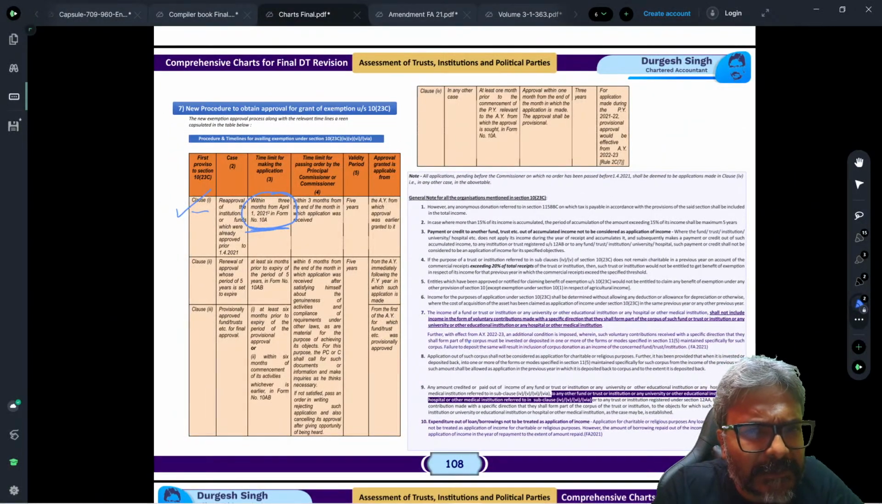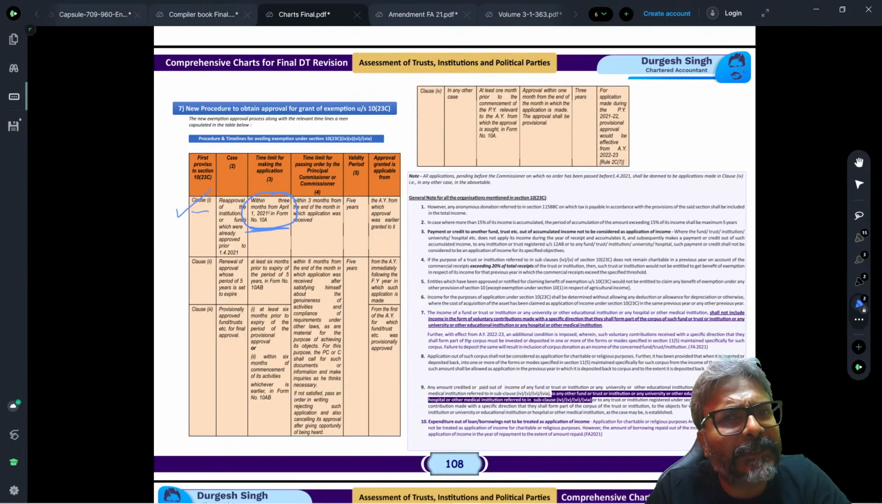Now the chances are very high that in the first year, supposing they have made the application in the same year, then what will happen?